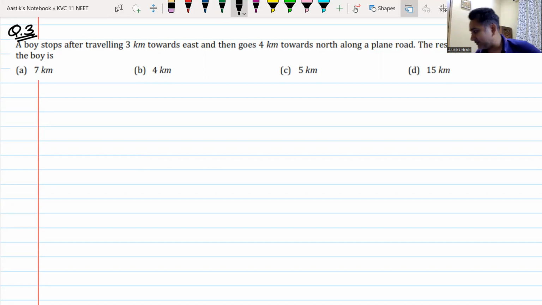Do you understand this? Everyone understand this? Yes or no? Under root of x square plus y square. Do we understand this? Yes or no? Shall I draw the diagram or you understand this?